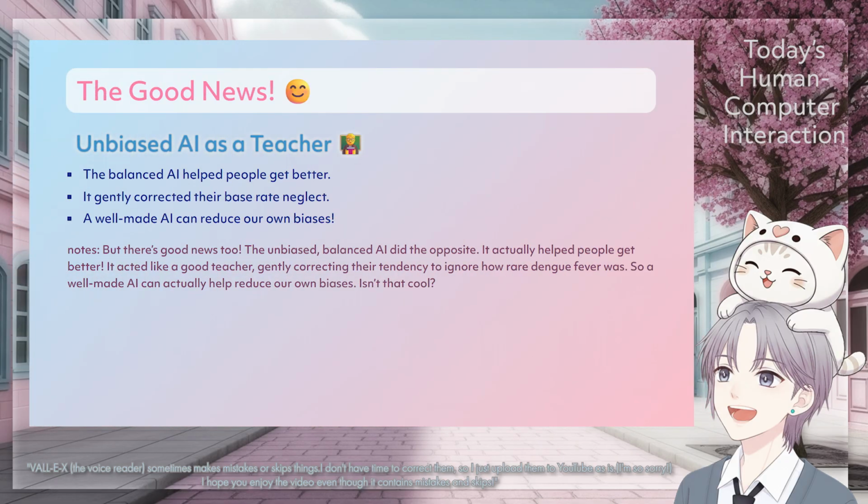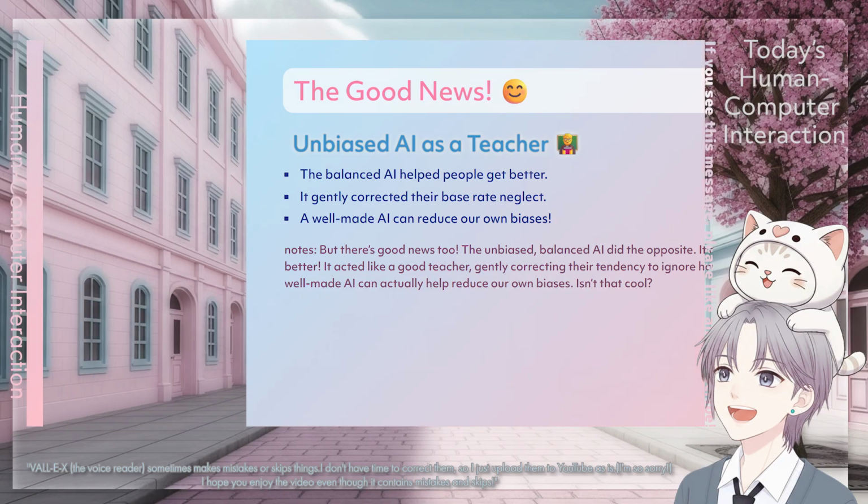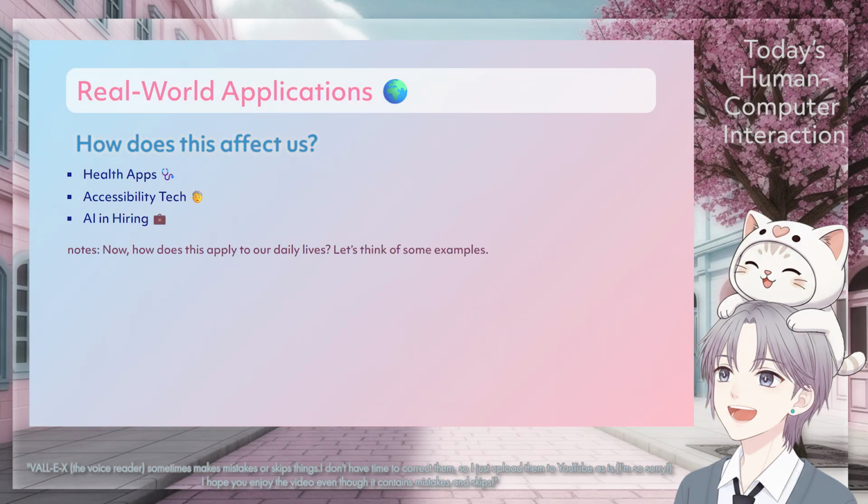But there's good news too. The unbiased balanced AI did the opposite. It actually helped people get better. It acted like a good teacher, gently correcting their tendency to ignore how rare dengue fever was. So a well-made AI can actually help reduce our own biases. Isn't that cool? How does this apply to our daily lives?